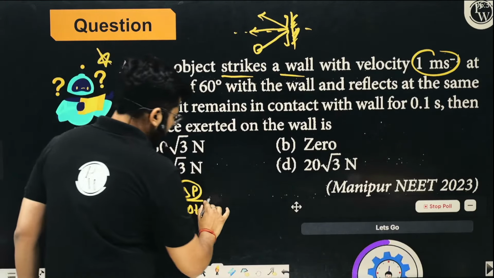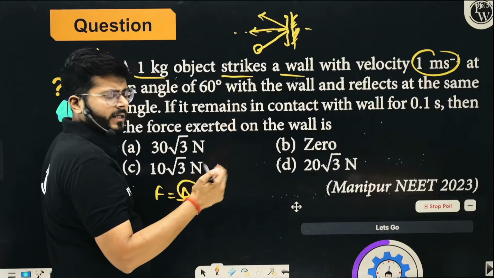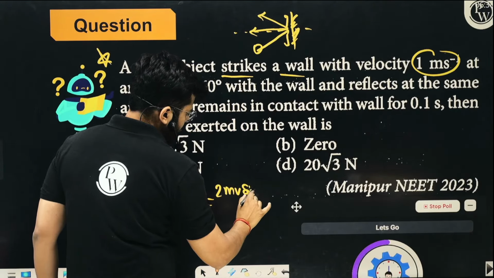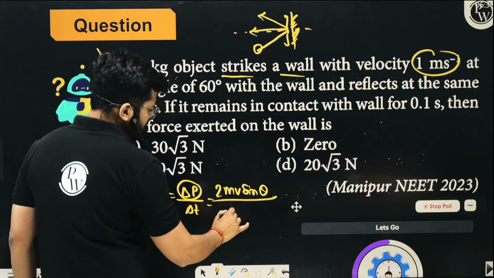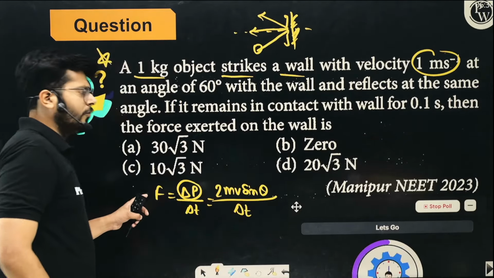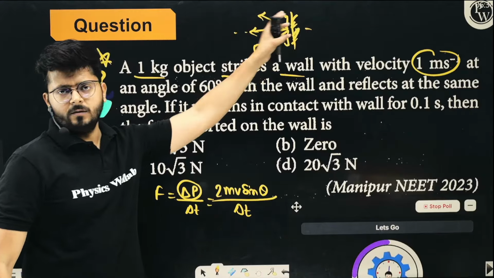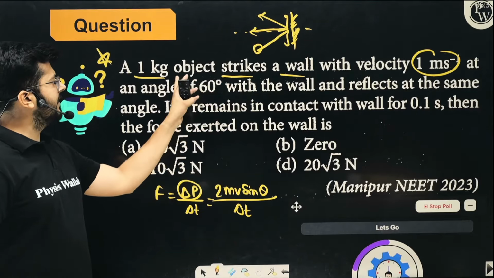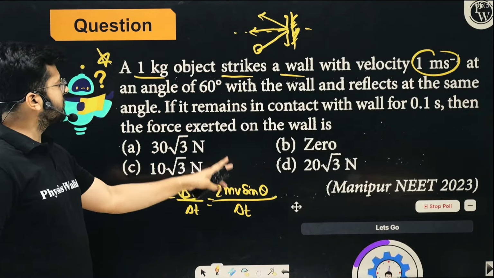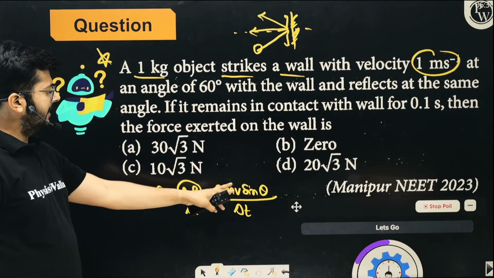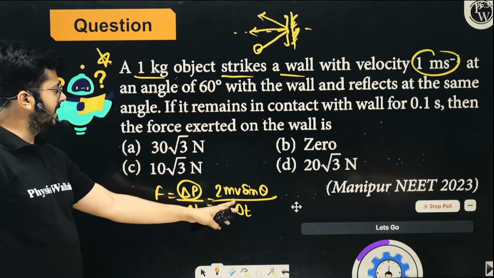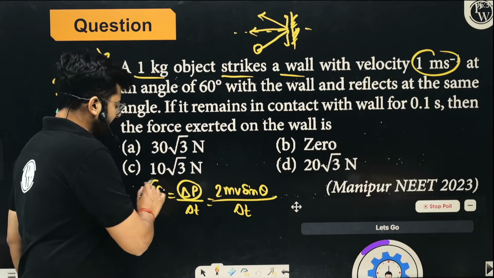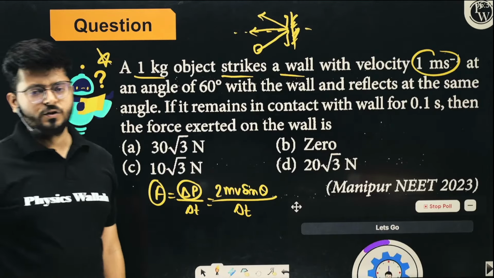So you can write down p sine theta, p is momentum. So mv sine theta plus mv sine theta is 2mv sine theta, right? Upon time, delta t, right? This is the force that it will be imparting on the wall, okay? So simply just put the values. Mass is given in the question, which is 1 kilogram. Velocity is given in the question, which is 1 meter per second. And theta is given as 60, so sine 60. Delta t is given as 0.1 second. Just put all the values. You can calculate the value of force in this question, right?